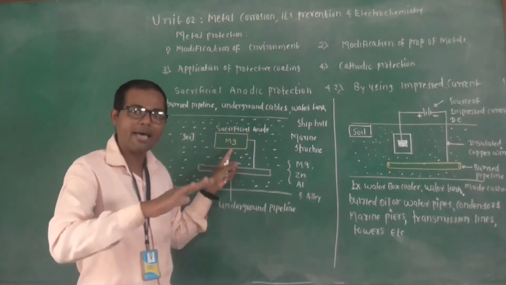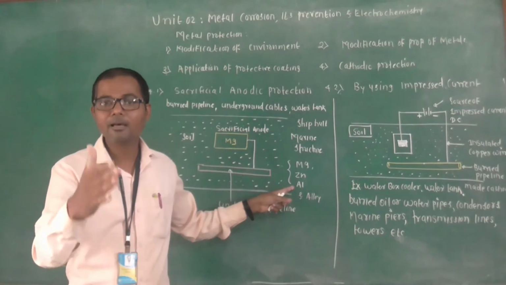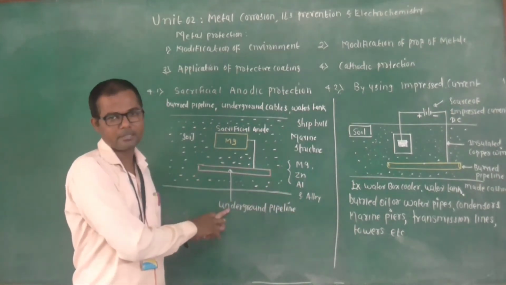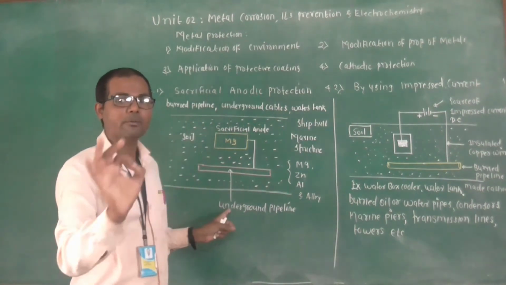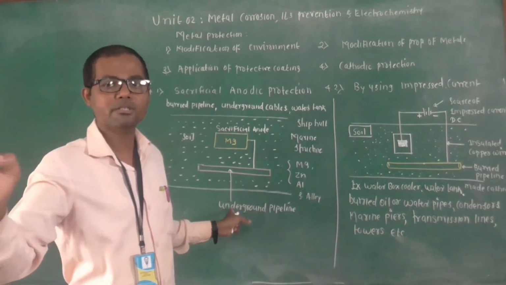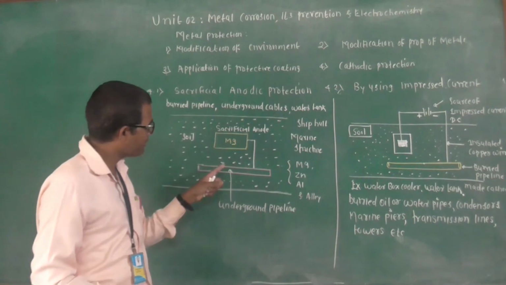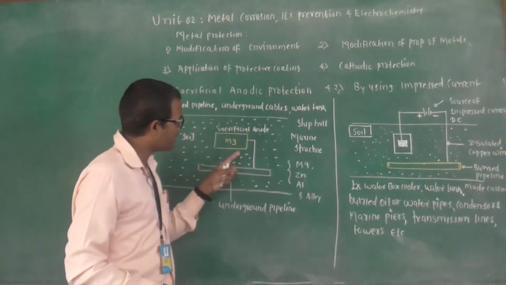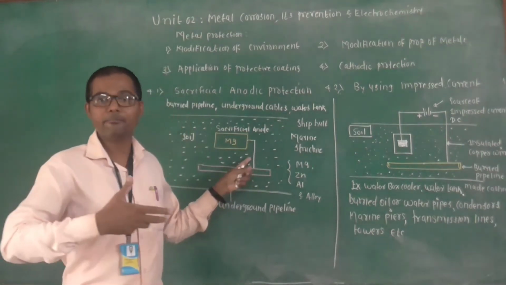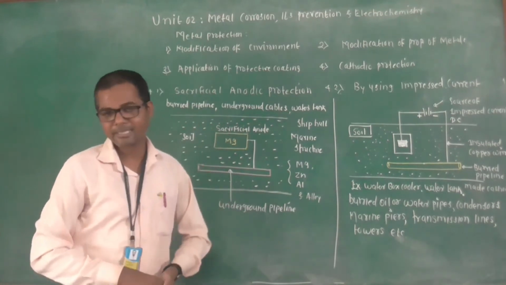Magnesium is a highly active metal, zinc is a highly active metal, and aluminum is an active metal as compared to your steel or iron articles or structures. So highly active metals or their alloys are used for sacrificial anodic protection, and they are called sacrificial anodes. So what happens when these two metallic structures are connected by means of the metallic wire, and in the presence of conducting mediums, for example soil? Here the electrolytic cells are set.